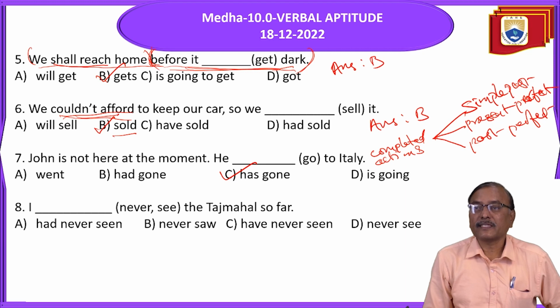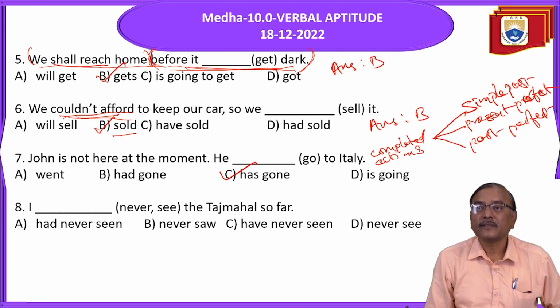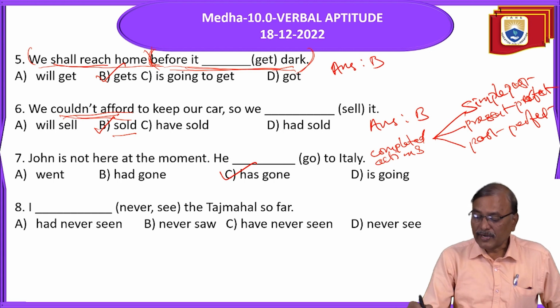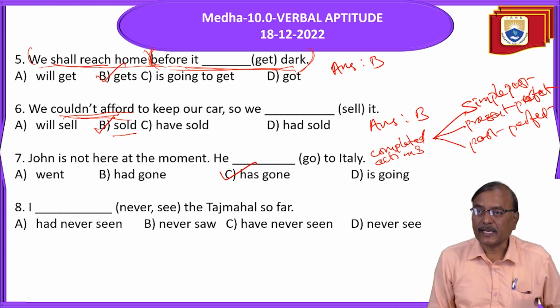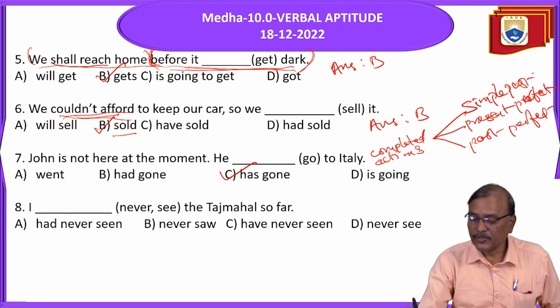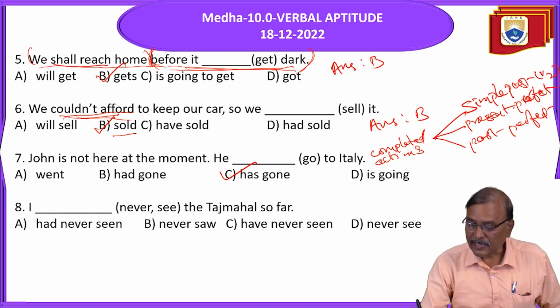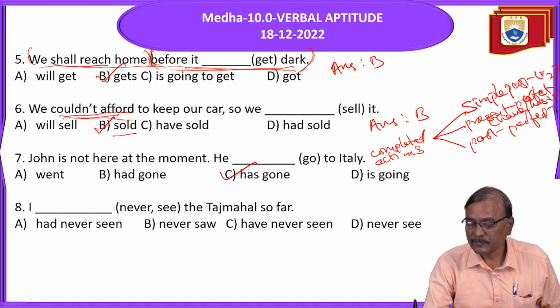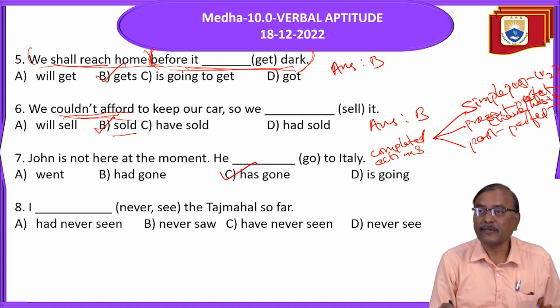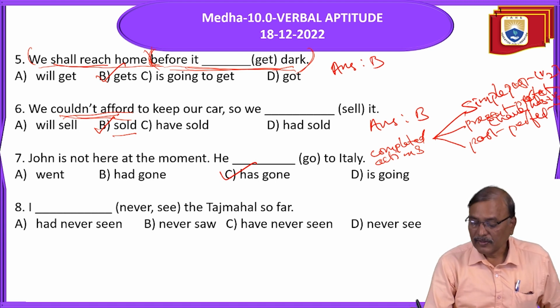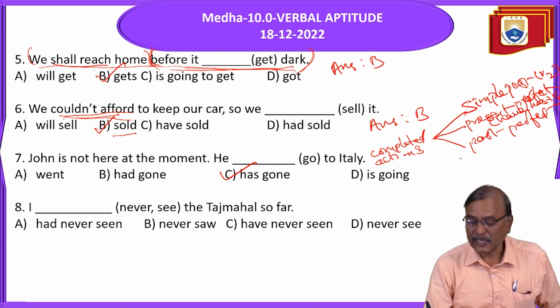But we should remember, for completed actions, when time is known, we use the V2 form. When time is not known, we use have or has plus V3 form. Okay, if it is past in past, we use had plus V3.